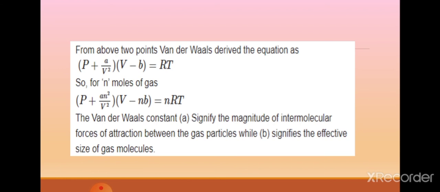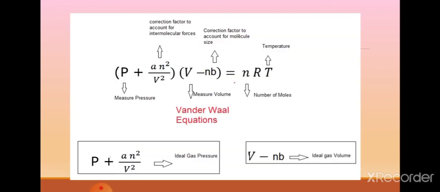The van der Waals constant a signifies the magnitude of intermolecular forces of attraction between the gas particles, while b signifies the effective size of the gas molecule. This is our van der Waals equation: (P + an²/V²)(V − nb) = nRT.